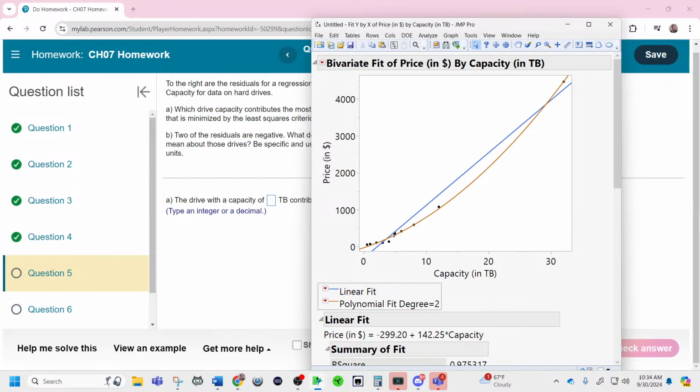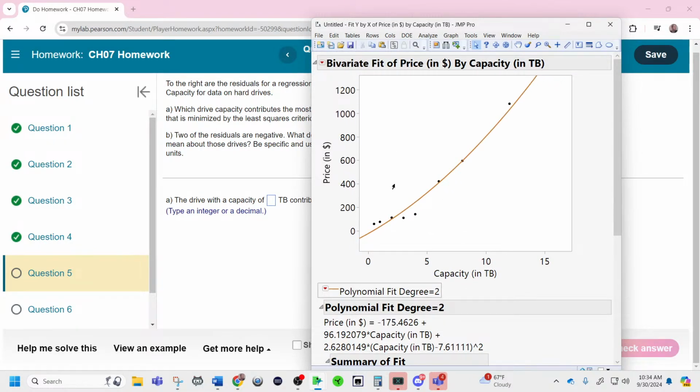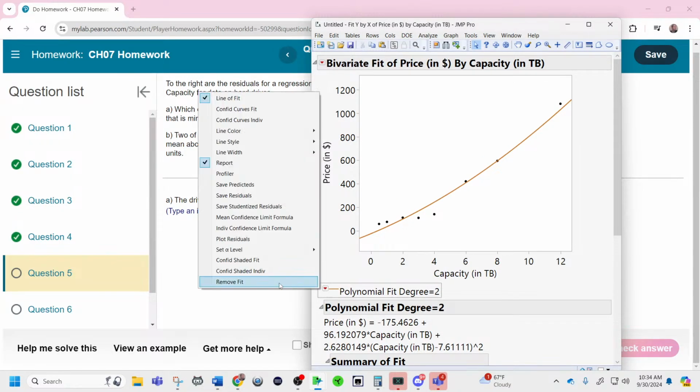This fits a lot better if you look at the misses, and you can see the residuals. There's a negative residual here, but to the polynomial model, it's very close. So you can actually do residuals from nonlinear models, and you can see the residuals got smaller because that one's perfectly predicted now. That one has a positive residual, zero residual, positive, barely, negative, negative. And do you see, keen eye, how I'm saying that? When I look at these dots right here, I can say positive, positive, positive, negative, negative, positive, zero basically, positive, just looking at them visually, if they are above or below the model. This is a nonlinear model. We're not doing nonlinear models, but you can always try to do them if you want.